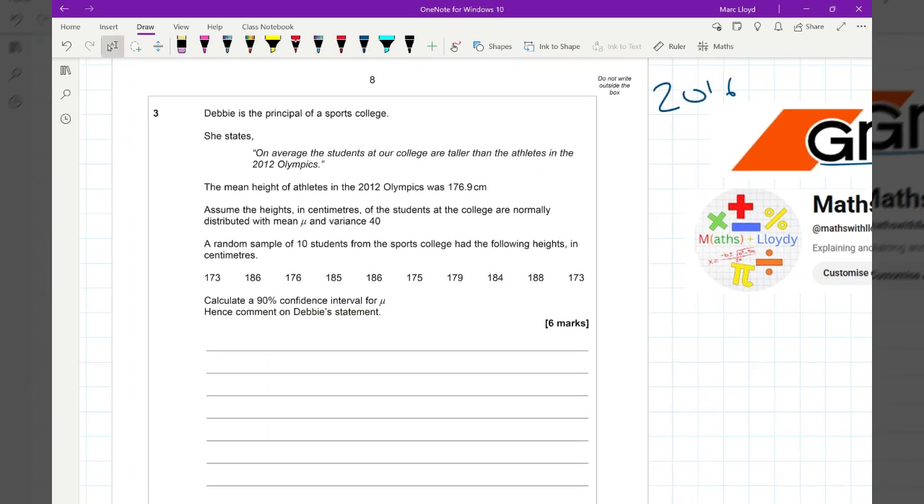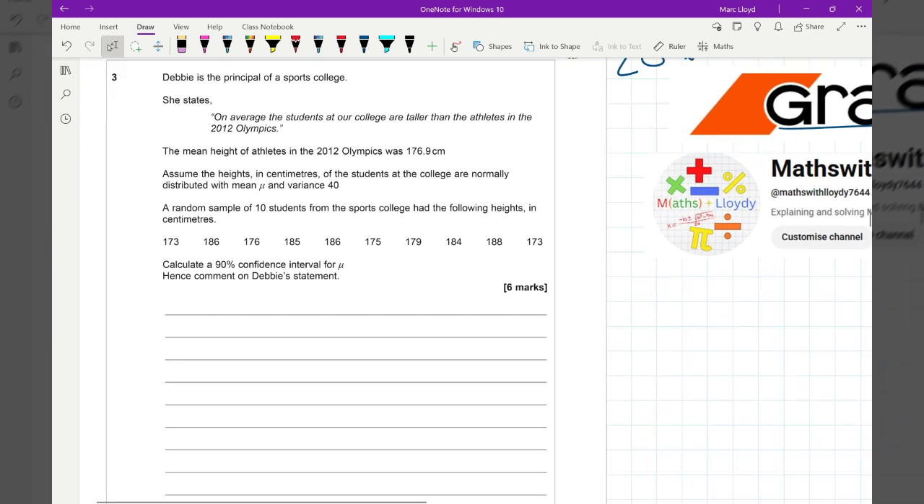Okay, Debbie is the principal of a sports college. She states, on average, the students at our college are taller than the athletes in the 2012 Olympics. The mean height of athletes in the 2012 Olympics was 176.9 centimetres. Assume the heights in centimetres of the students at the college are normally distributed with a mean of mu and a variance of 40. A random sample of 10 students from the sports college had the following heights in centimetres. Calculate a 90% confidence interval for mu, hence comment on Debbie's statement.